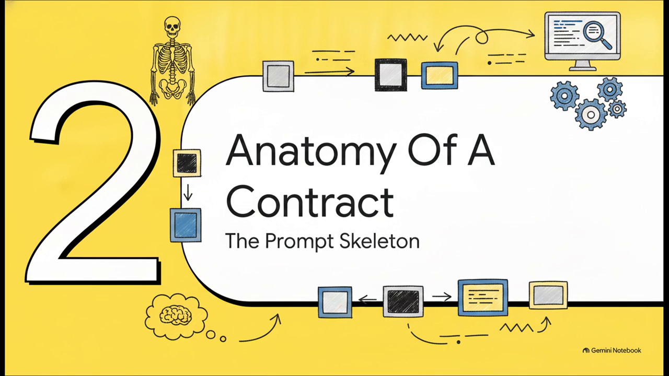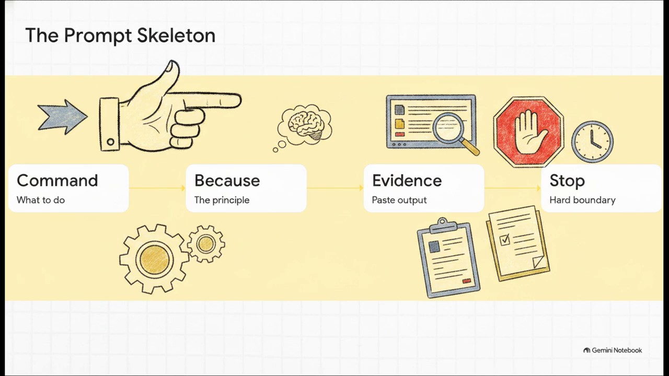Which brings us to Section 2, Anatomy of a Contract, the prompt skeleton. Let's see how this builds sequentially, because this right here is the secret sauce. Every single prompt in this system has 4 pillars. First, the command, what specifically the AI needs to do. Second, the because. You literally tell the AI the core principle behind the command so it understands the why. Third, evidence. You explicitly demand that the AI pastes actual terminal output or cites real file paths. And fourth, the stop, a hard boundary where the AI is explicitly told to wait for your human approval before taking another step. So that's command, because, evidence, stop.